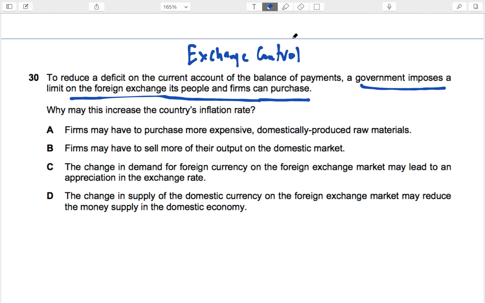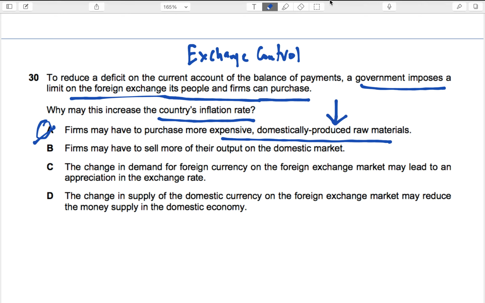I won't be able to get the dollars because the government has controlled that supply, which means people would end up buying more domestic goods. So why might this increase the country's inflation? Because the firm may have to purchase more expensive domestic raw materials, and therefore cost push inflation could happen. Make sense? So A would be the right answer here, because now you will have to buy the more expensive domestic goods rather than cheaper imported substitutes. Okay, so 30 would be A.